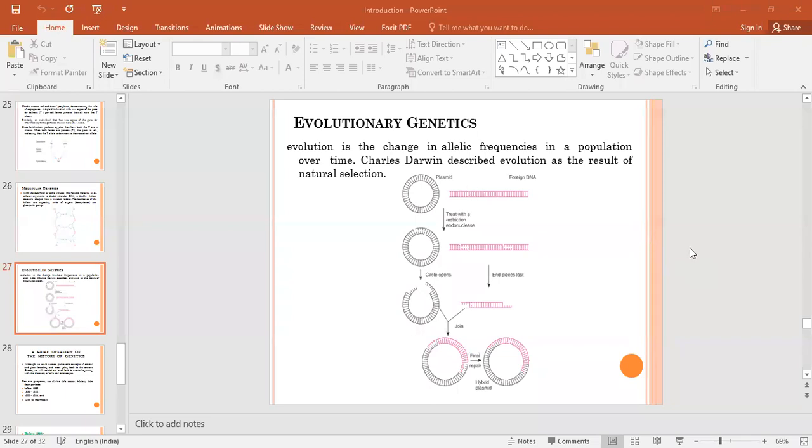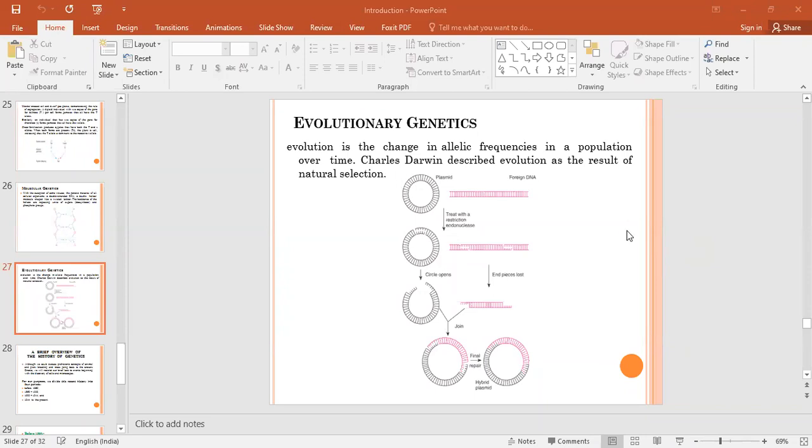Then evolutionary genetics. Evolutionary genetics means what? Evolution is just a change in allelic frequency in the population over time. Change in allelic frequencies means what? Suppose there is a particular allelic pair present in a particular animal, but after a few generations, the frequency of that allele in that DNA or chromosome is increased or decreased. This is related to evolution. You have to study this.